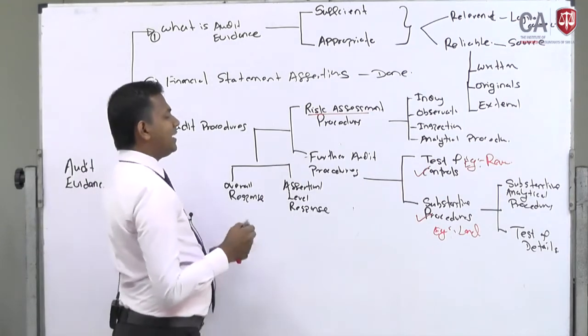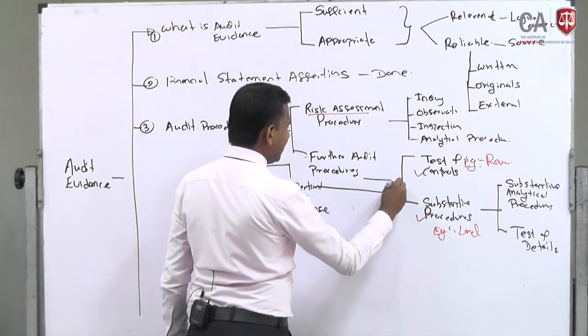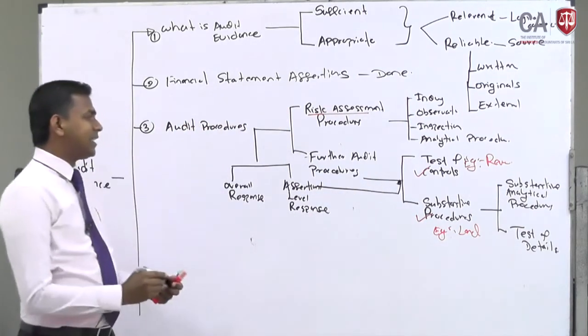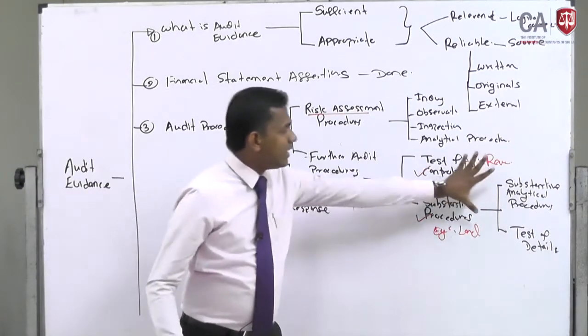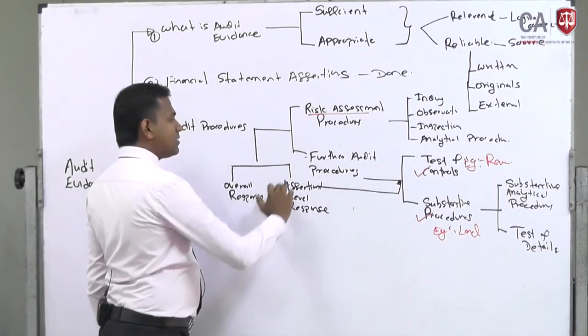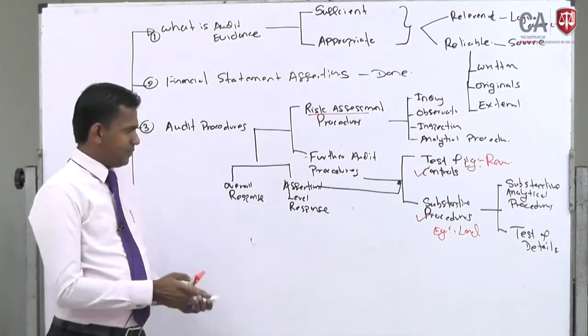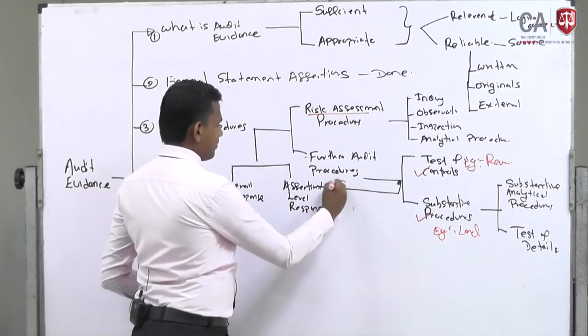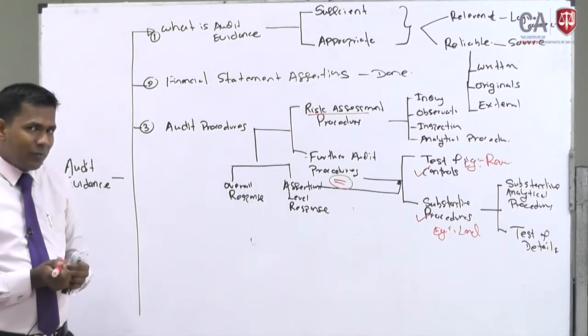This assertion level response is the one again connected to here, right? So if somebody says assertion level response and further audit procedures, both are the same. Clear? I hope you are clear.